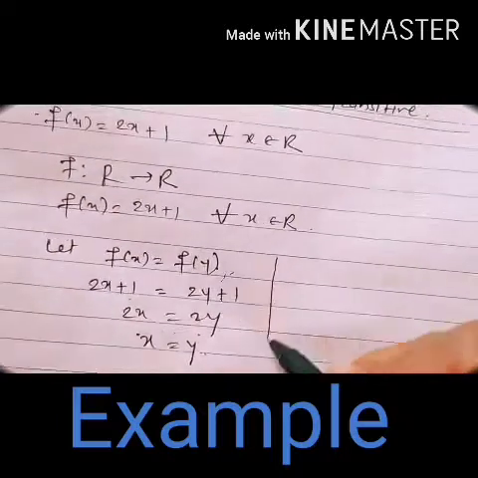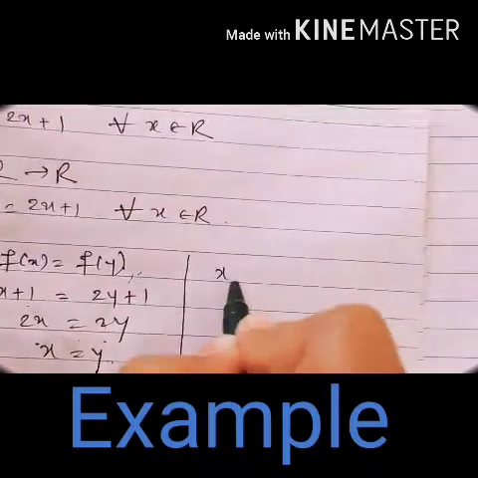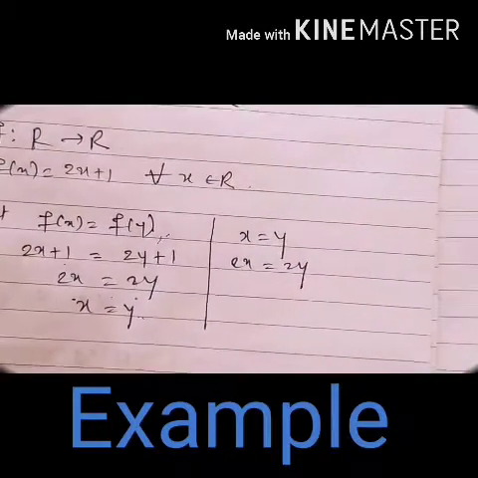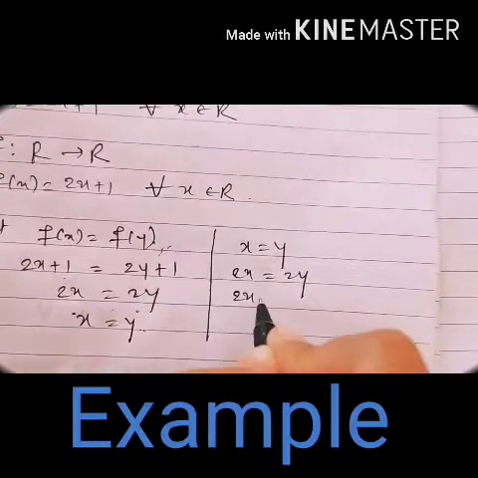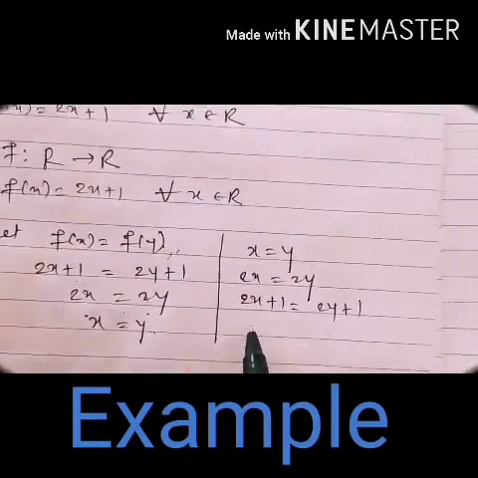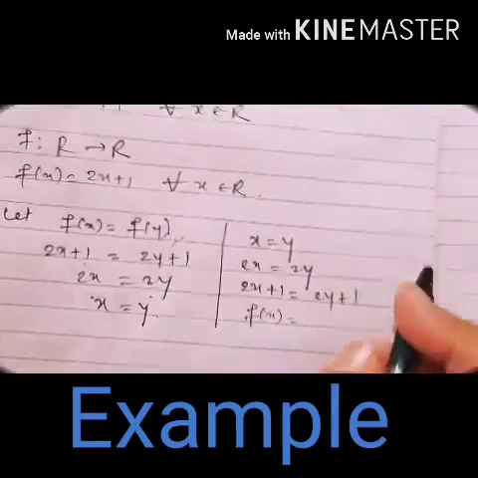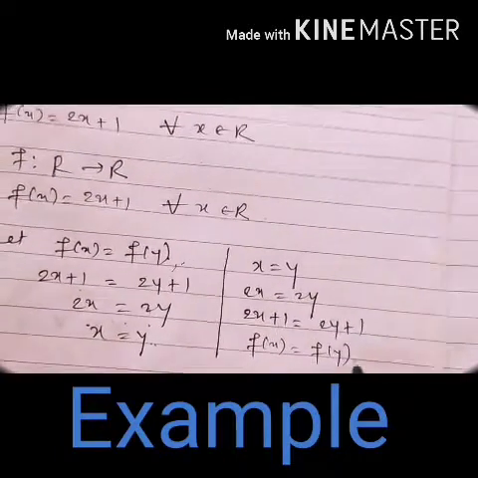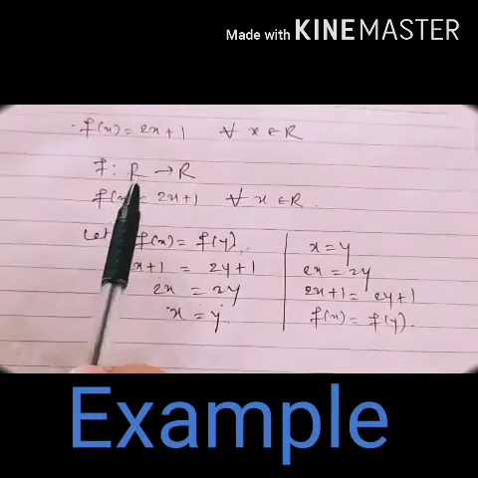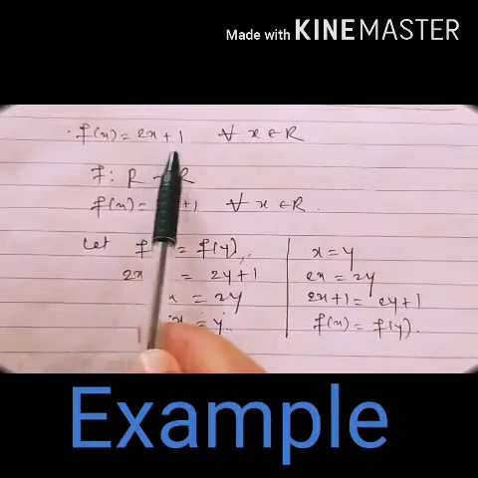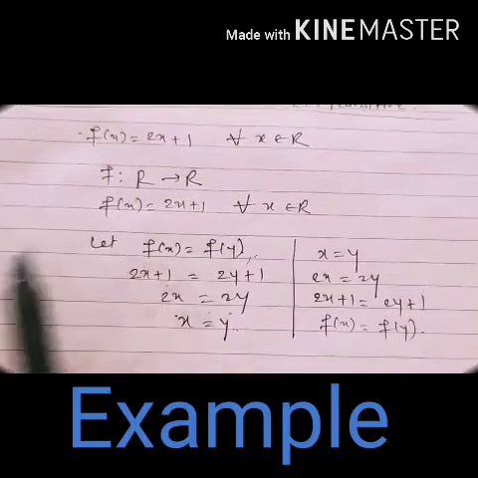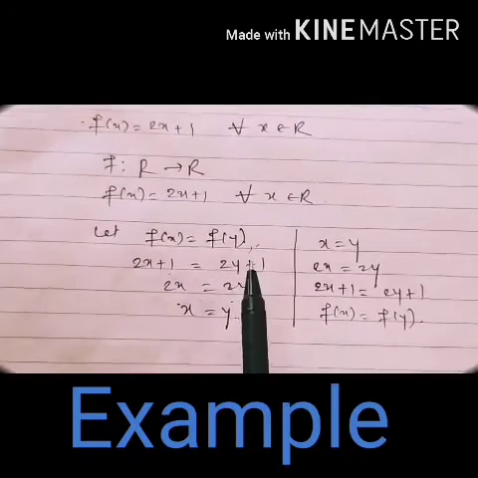Or you can take it the other way also: if x equals y, then 2x equals 2y, and we can add 1 on both sides: 2x plus 1 equals 2y plus 1. And what is 2x plus 1? It is a function in x. And what is 2y plus 1? It is a function in y. So the given function, f(x) equals 2x plus 1 for all x belongs to R, is a one-one function, that is, an injective function.